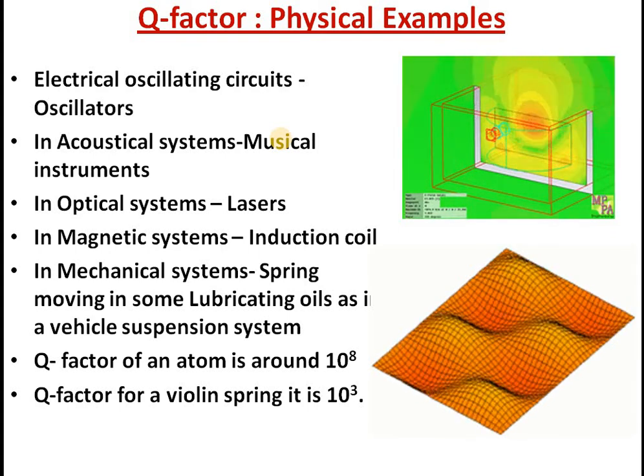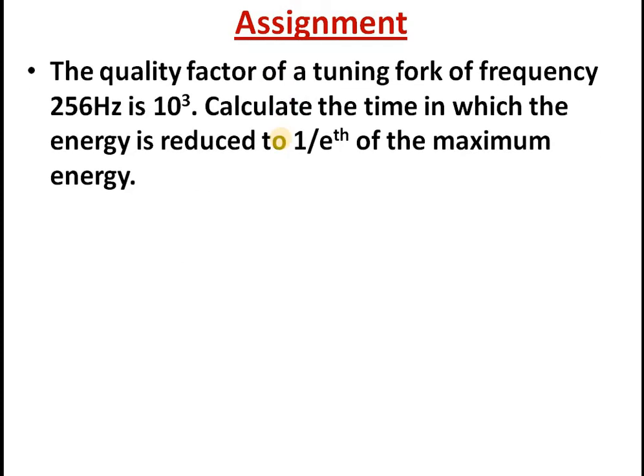So now let us move on to the assignment part. We have a question here. The quality factor of a tuning fork of frequency 256 Hz is 10^3. Calculate the time in which the energy is reduced to 1 by e of the maximum energy. So you are asked to find the value of tau.